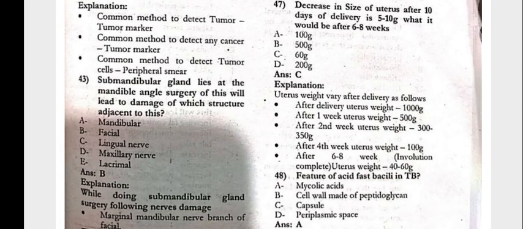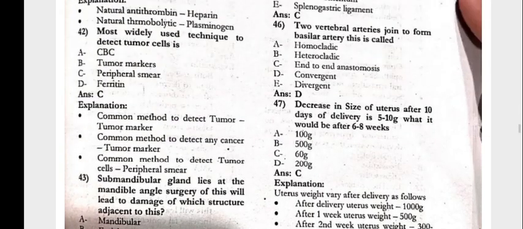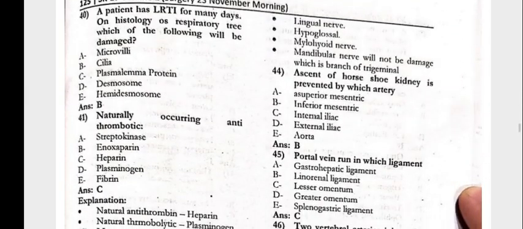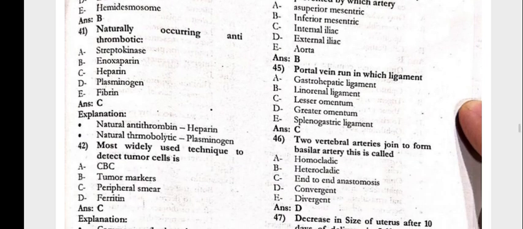43: the submandibular gland lies at the angle of the mandible. Surgery of this will lead to damage of which adjacent structure? That is the facial nerve. Next, question number 44: the ascent of the horseshoe kidney is prevented by the inferior mesenteric artery.